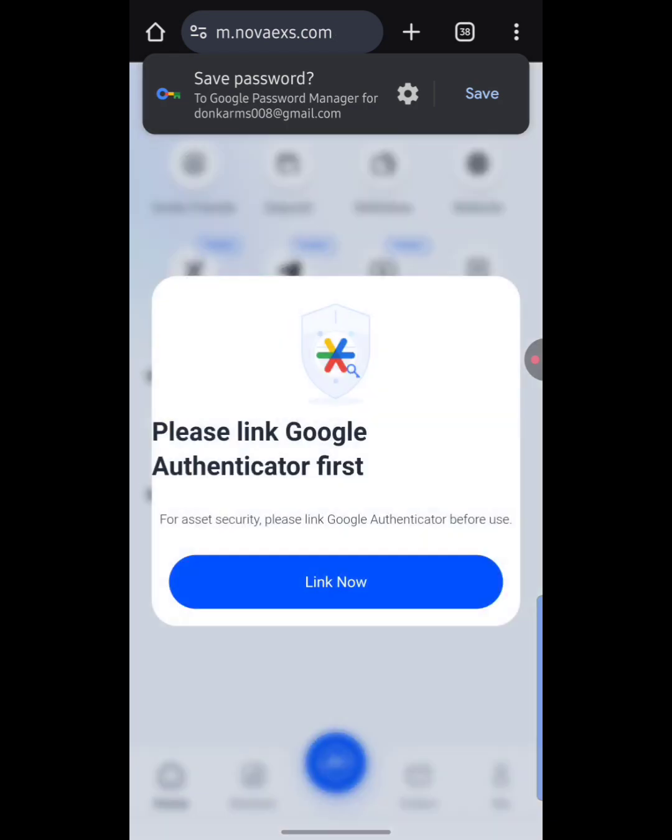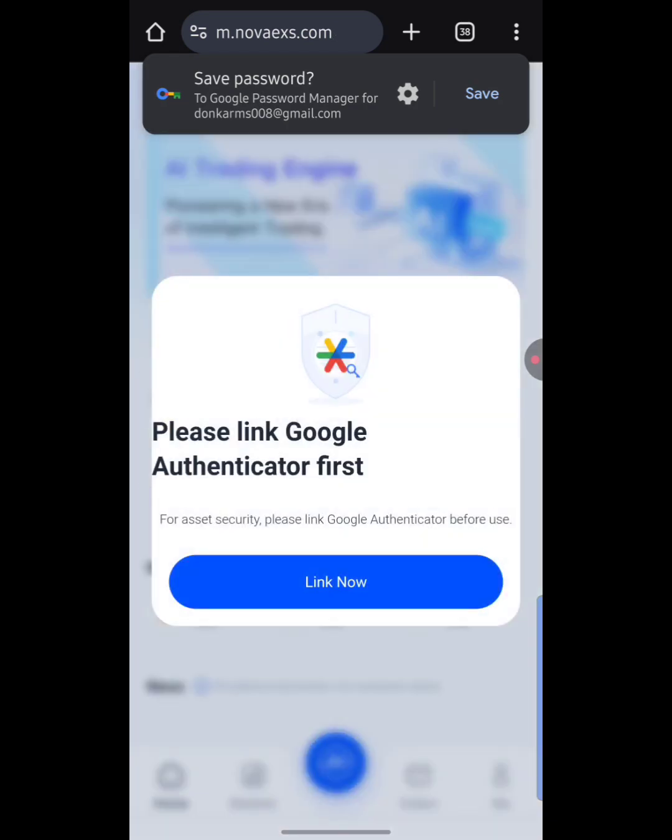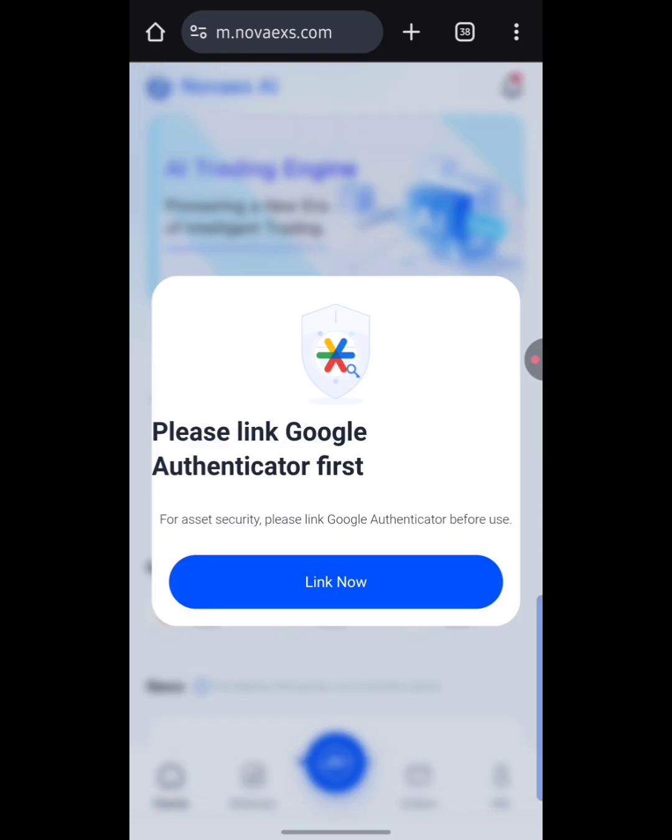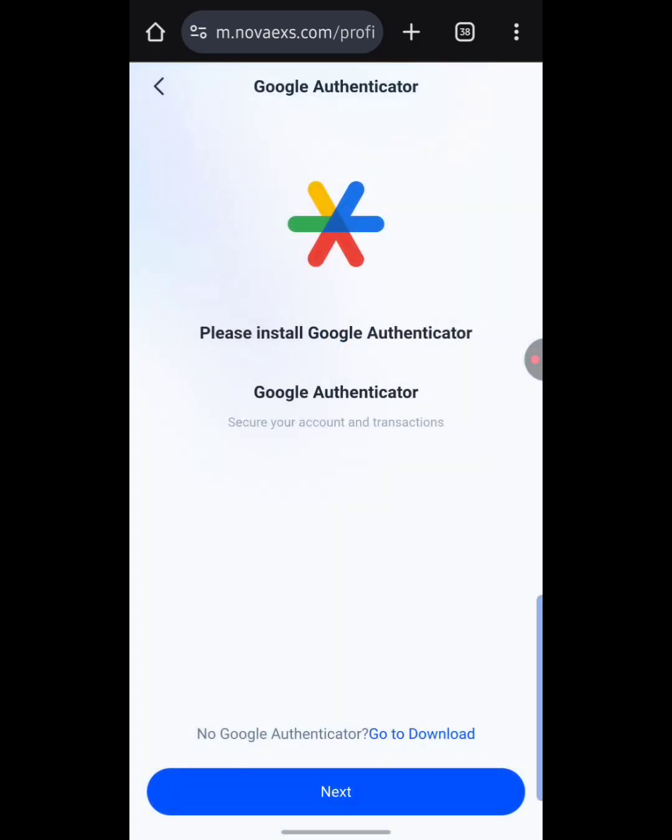Okay, so let's give this some time, guys. As you can see right here, it says please link Google Authenticator first. So I'm going to hit on this place that says link now. All you simply need to do is, if you don't have a Google Authenticator app on your phone, you can go over to the Google Play Store to download one. And when you're done downloading it, you simply hit on this place down here that says next.